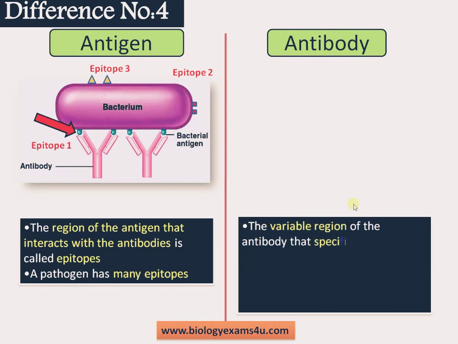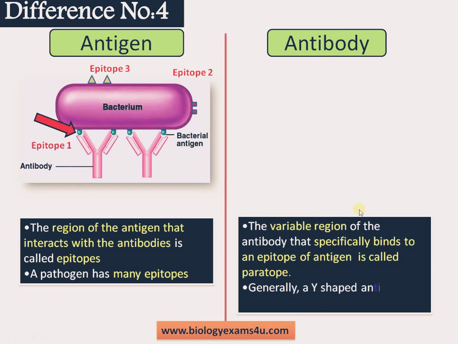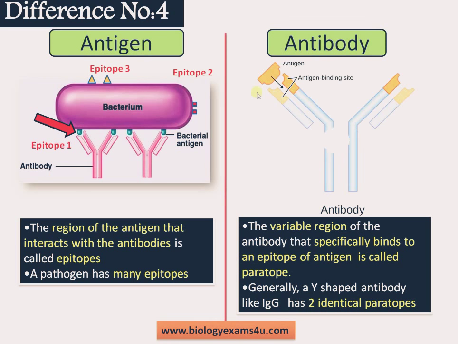On the other hand, in an antibody, the variable region that specifically binds with the epitope of an antigen is called a paratope. Generally, a Y-shaped antibody like IgG, or an individual monomeric unit, has 2 identical paratopes. And this is the structure of the antibody. This is a Y-shaped structure. This is the antigen binding site, and this yellow colored part is the variable region, and here the amino acids are highly specific, and these amino acids can recognize the antigen that fits here. And there is a high specificity. This region is called the paratope. The paratope lies in the FAB region or antigen binding region.